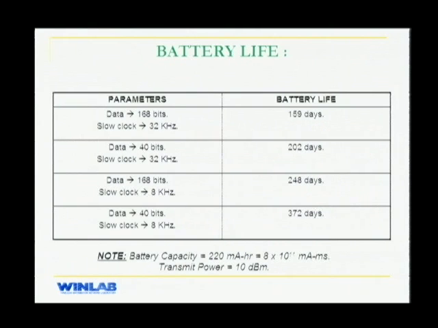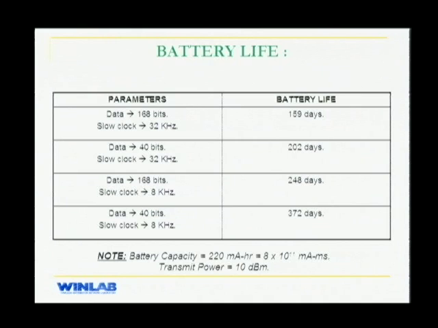This is a table of the different configurations that we are using. So we have two parameters here, data and the slow clock, which we can change. We did our experiment with 168 bits of data, which means 160 bits of tag ID plus 8 bits of sequence number. 160 bits of tag ID means you have 2 raised to 160 unique tags in the system.